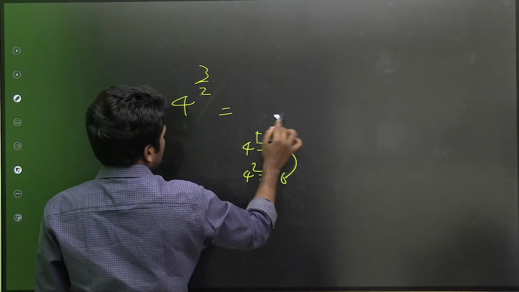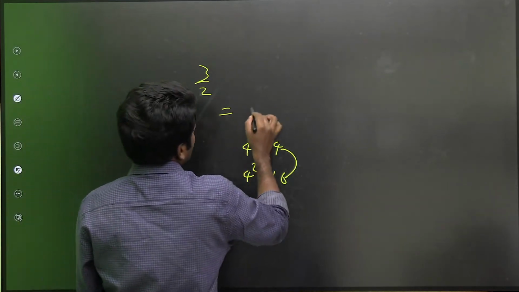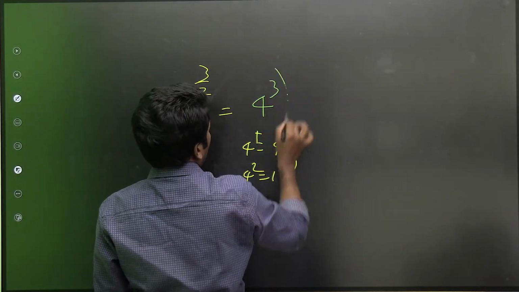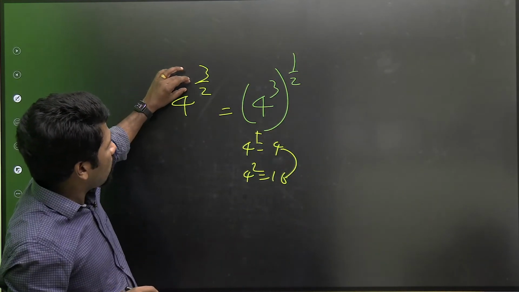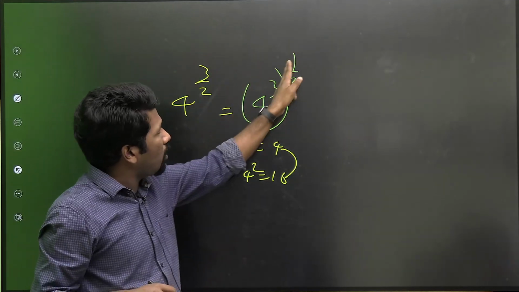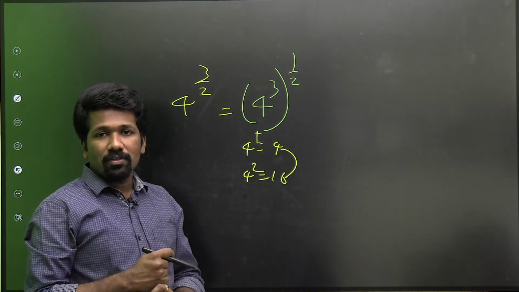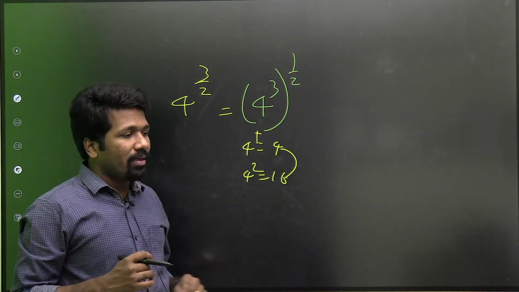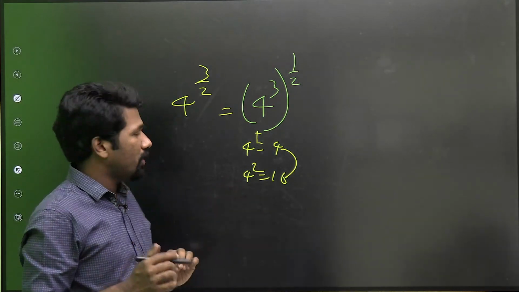That simplification is what I am explaining. Listen very carefully. You can simplify it easily like this. 4 raised to 3 the whole raised to 1 by 2 लिख सकता है ना. Because we already know a raised to m the whole raised to n is a raised to m into n. 3 into half is 3 by 2 ना. So ऐसा लिखना भी गलत नहीं है ना, according to the rules that we have learned.